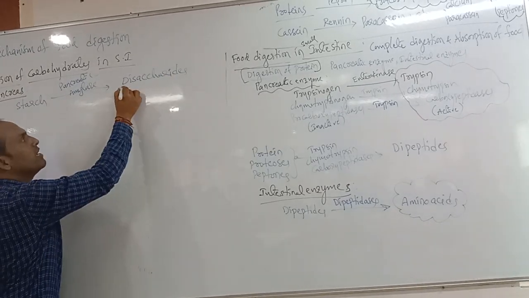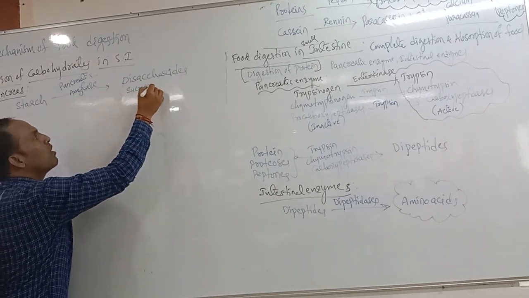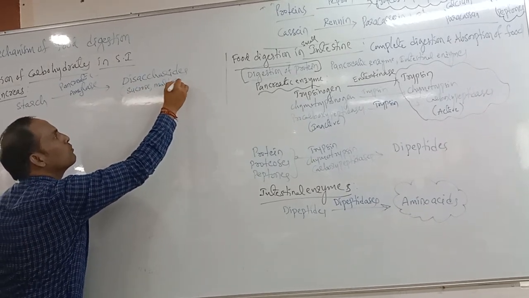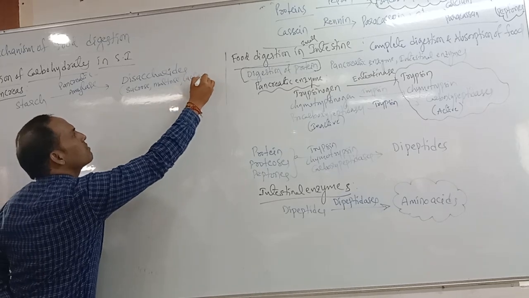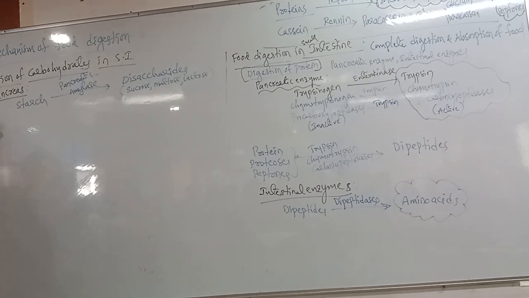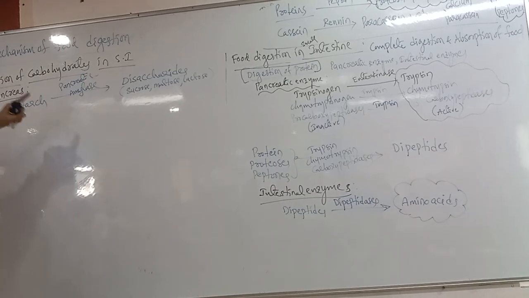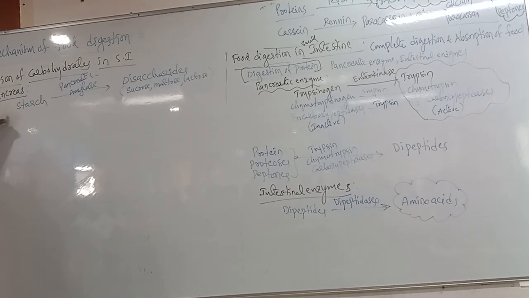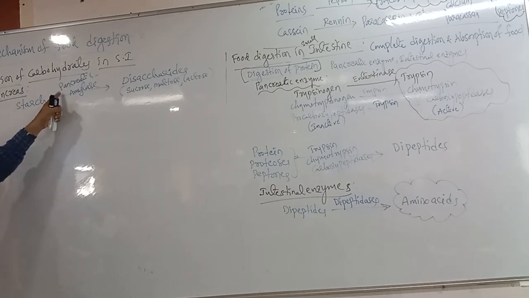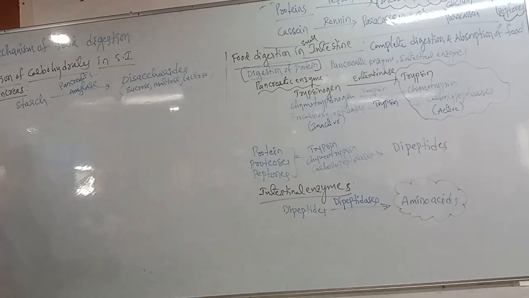Which ones are called disaccharides? That is sucrose, maltose, lactose. This is the main important point. We are discussing food digestion, mainly carbohydrate digestion only. After the oral cavity, later carbohydrate digestion occurs in the small intestine. In the small intestine, pancreatic juice, mainly pancreatic amylase, works on the starch and converts it into disaccharides.